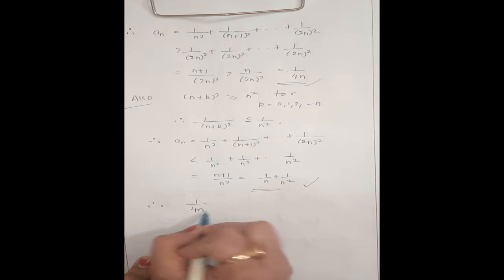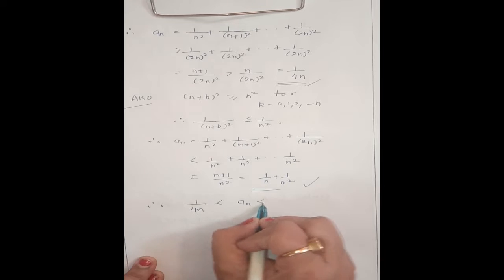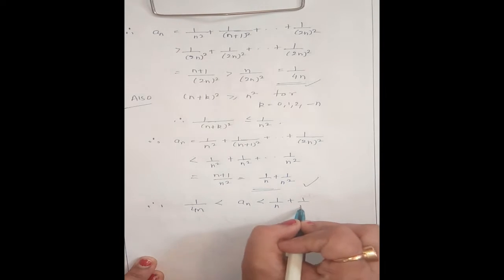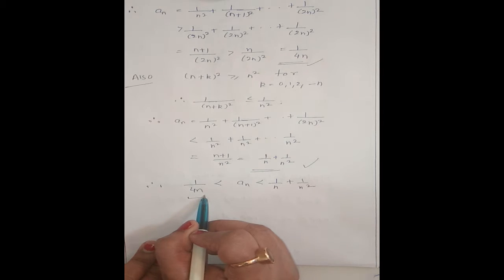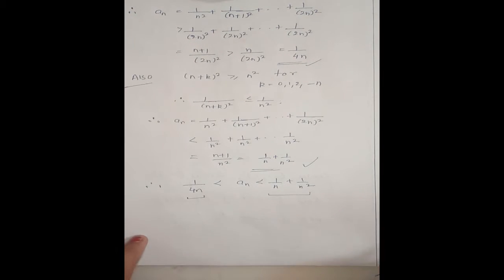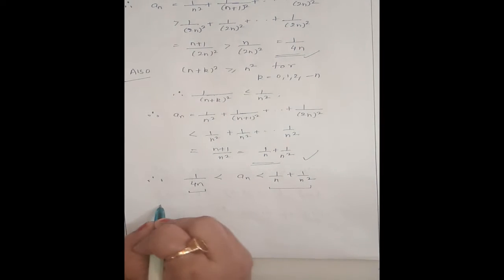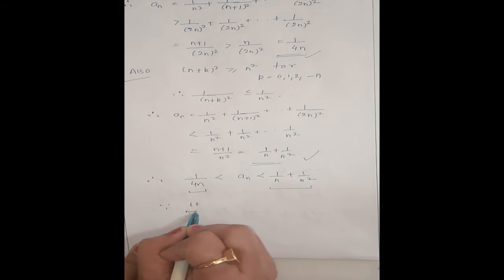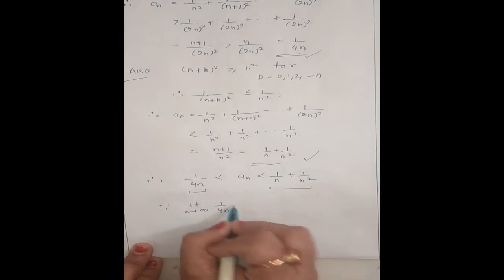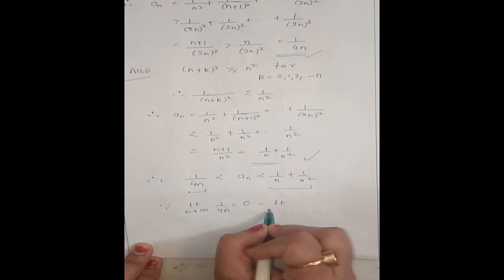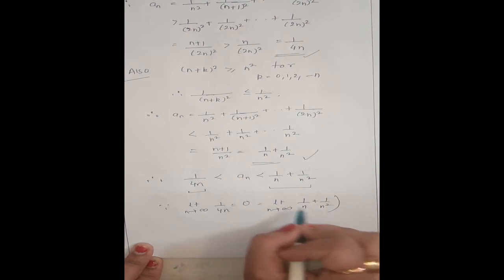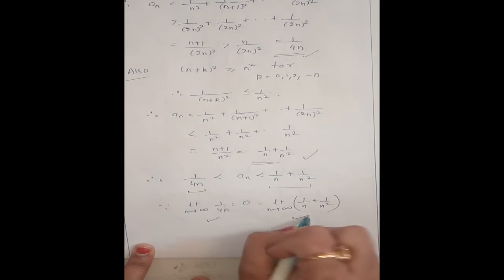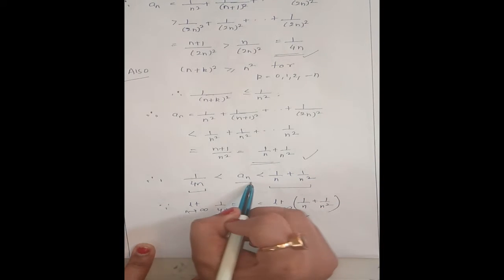Now from here and from here we get 1 by 4n is less than an is less than 1 by n plus 1 by n square, and also limit n tending to infinity of this is 0, and limit n tending to infinity of this is 0. Also, since limit n tending to infinity 1 by 4n is 0, which is same as limit n tending to infinity 1 by n plus 1 by n square. This limit is 0, this limit is 0, so by squeeze principle limit of an will also be 0.